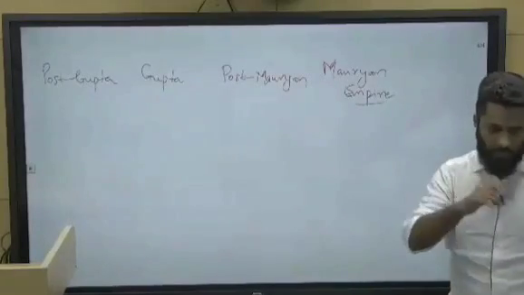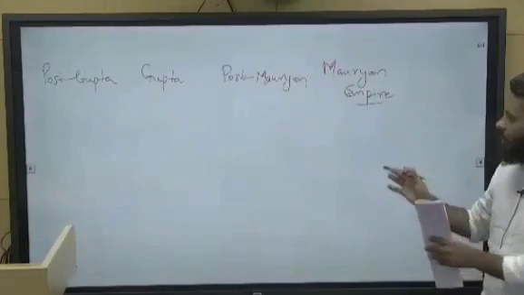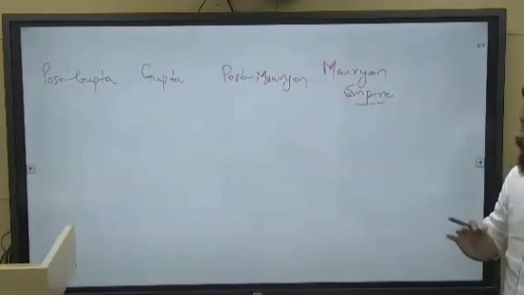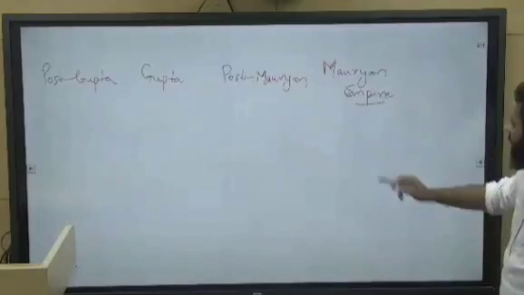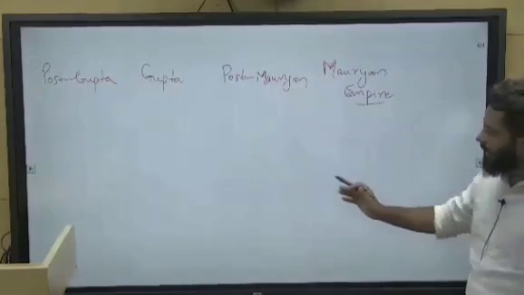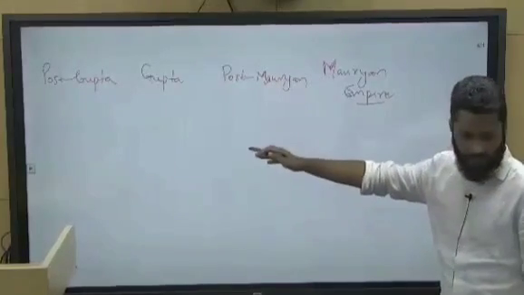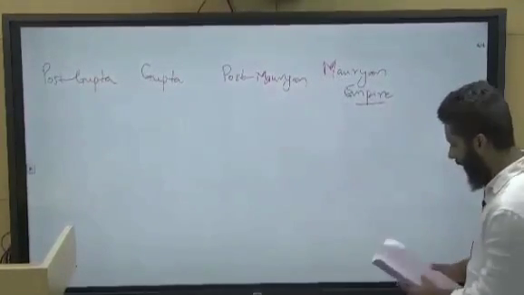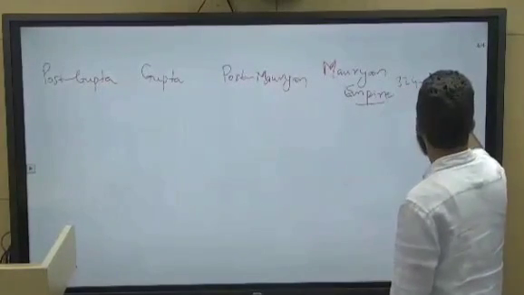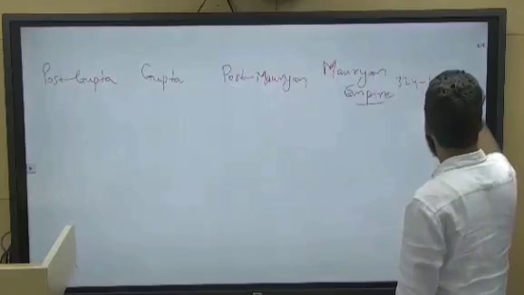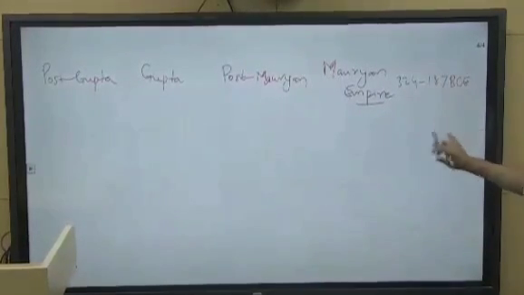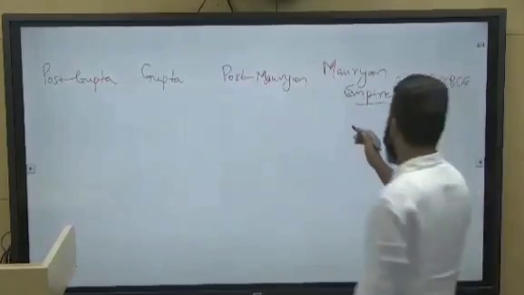Mauryan. Yesterday we saw all the era before this Mauryan Empire, right? Up to Vedic literature or Vedic era. So Mauryan Empire, post-Mauryan, Gupta, post-Gupta. These were the broad topics. Otherwise, we were having Satavahanas also. So I'll incorporate everything here only. So Mauryan Empire, 324 to 187 BCE, right? Before Christ era. 324 to 187.